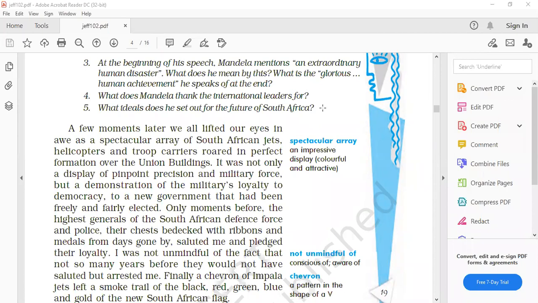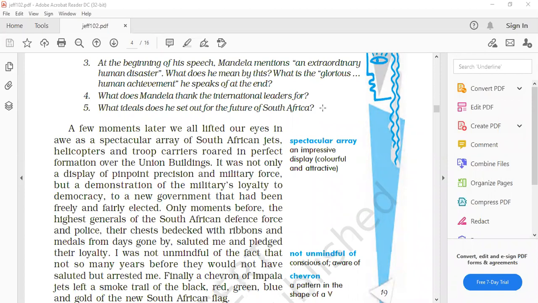Second ideal he set in front of all, that this beautiful land, that means South Africa, will never again experience the oppression of one by another. And the third ideal which he said, that this glorious sun will never set on so glorious a human achievement, that this great achievement which they have achieved now, that sun of victory, that sun of freedom will never set again.